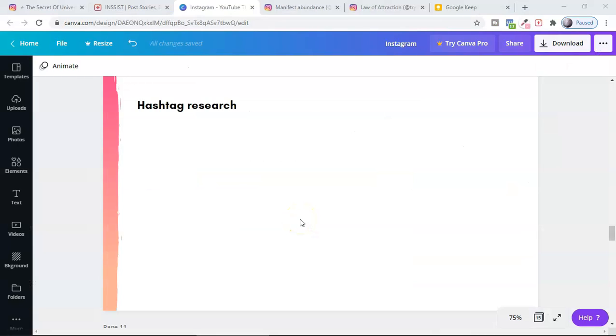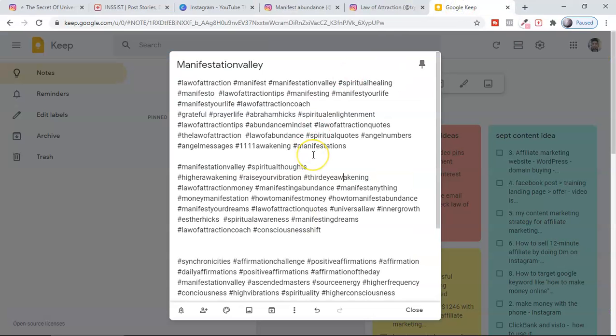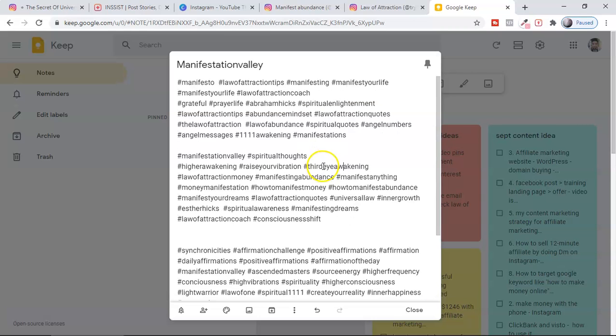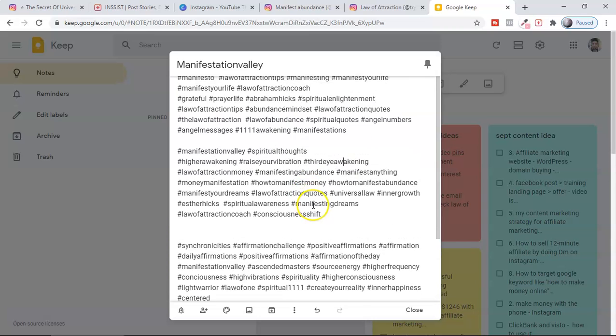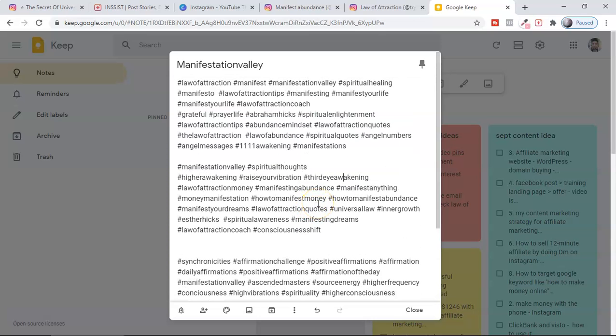Now let's do the hashtag research. So here you can see I kept all of my hashtag sets in Google Keep so that I can post from my phone anytime here. And these are the 3 sets of hashtags which I'm using for this new account here.